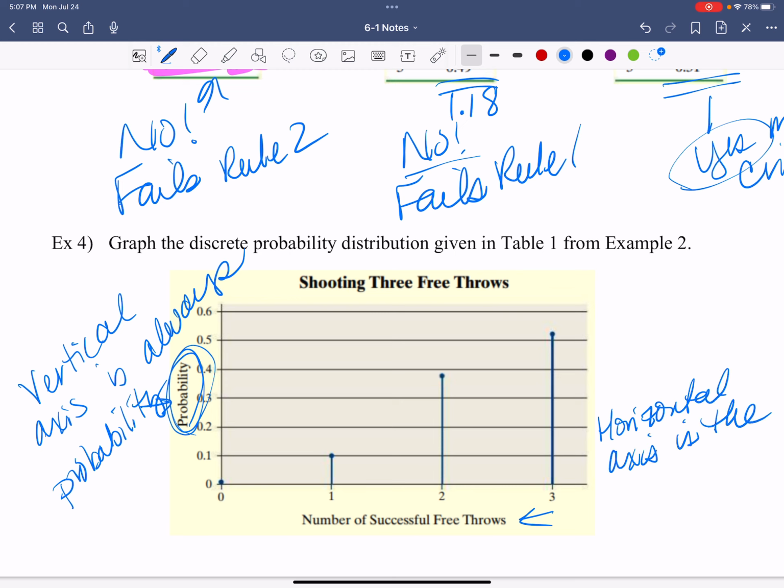The horizontal axis is the values of the discrete variable. The horizontal axis is just those values. The number of successful free throws, that's the discrete variable part of it.